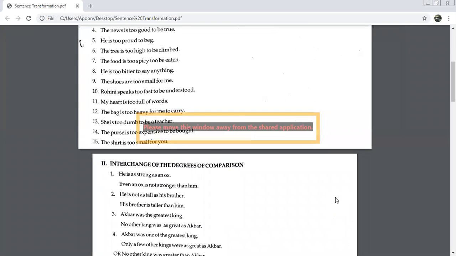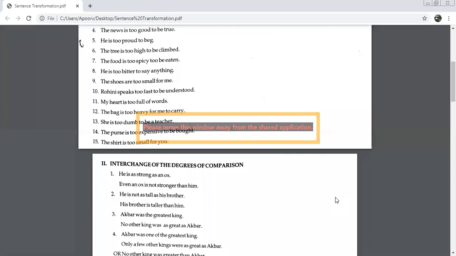See this one. He is not as tall as his brother. So who is taller? He or his brother? His brother. So you will say his brother is taller than him. You have to use degrees, stronger, taller. Ye lagana padega because there is a comparison between two.